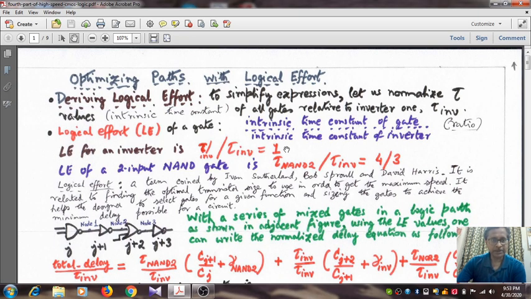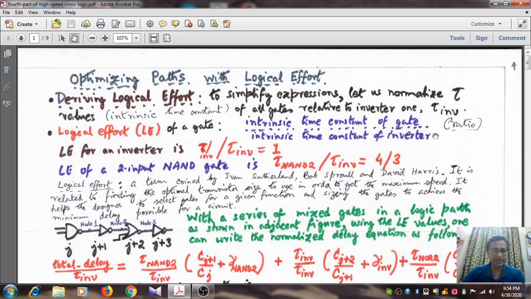Now today what we shall do, we'll try to simplify the expressions by bringing in the concept of something called logical effort. So let us start with this. Deriving the logical effort: first, to simplify the expressions, let us normalize the time constant of all the gates with respect to the time constant of inverter.